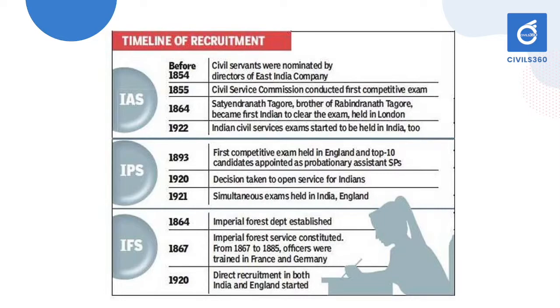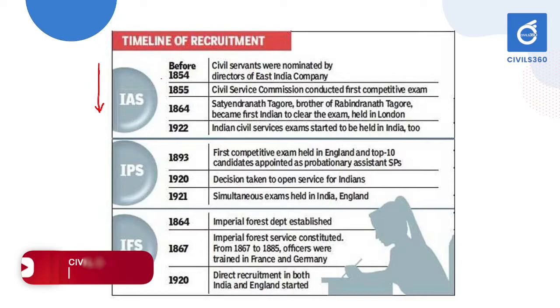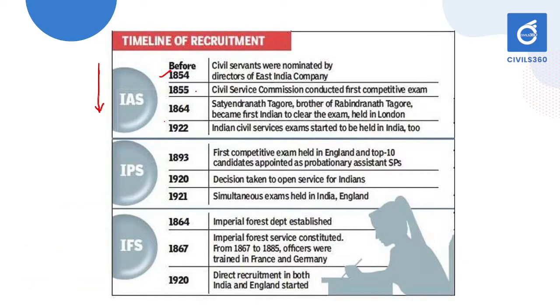So this is the timeline. Understand the timeline. I will also share the PDF of this article. In 1854 the civil servants were nominated. Then 1855, 67, then the IPS. This is related to the IAS, then related to the IPS and also related to the IFS. In the initial phase, all these were given primarily to the British only, and after that, as a series of reforms happened, the civil service became more and more open to Indians.